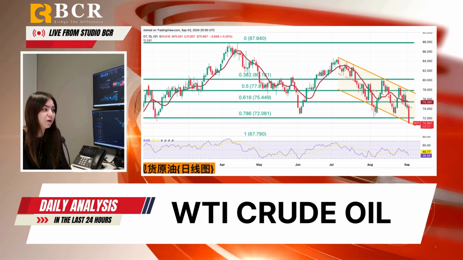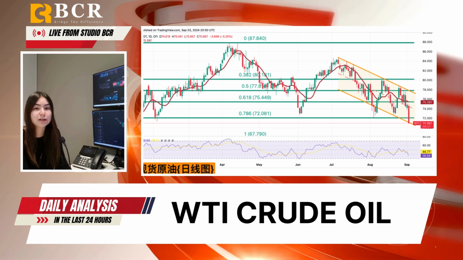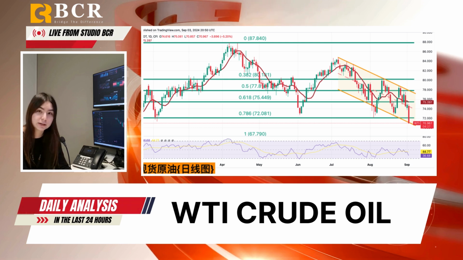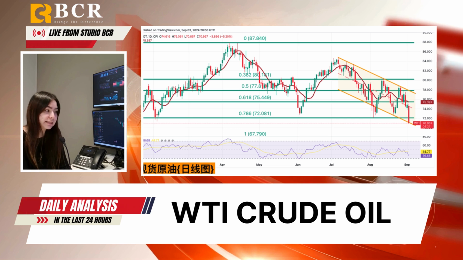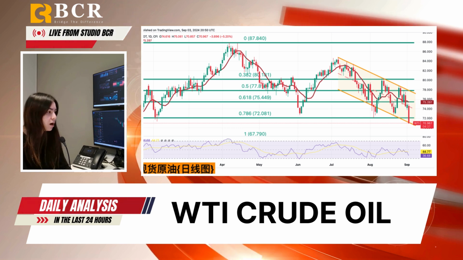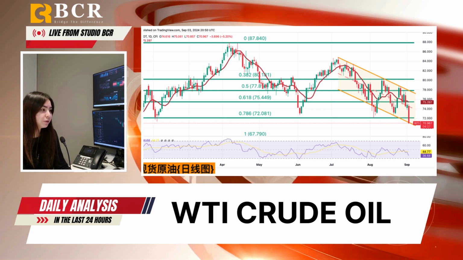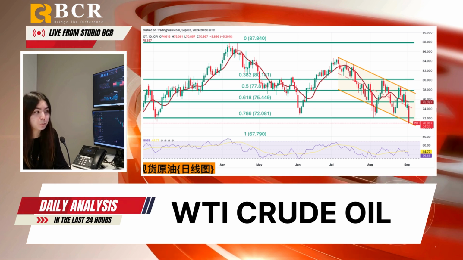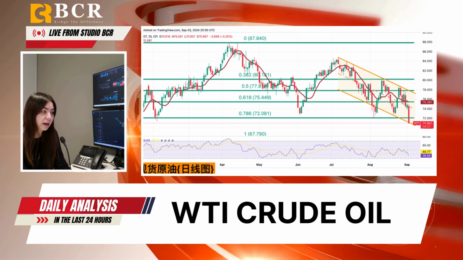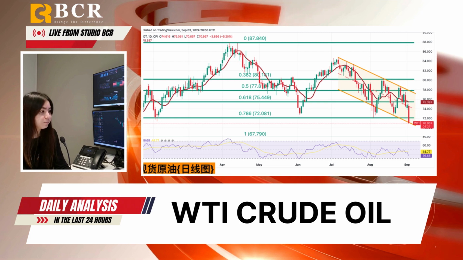The prices have fallen below the key levels of 72.1 and 72.08, with potential to test support at 70 and 69.18. On the upside, the resistance starts at 75.44, with further limits at 77.81, and the 200-day moving average at 78.04, keeping the broader bearish trend in play.